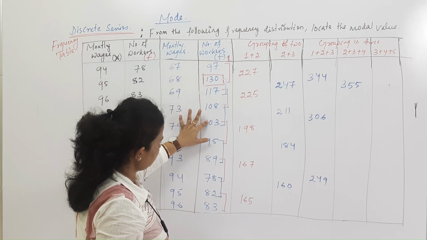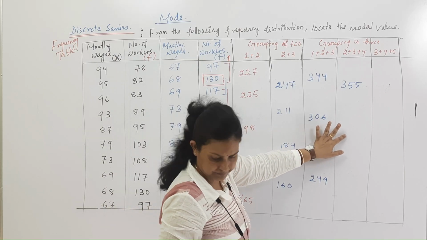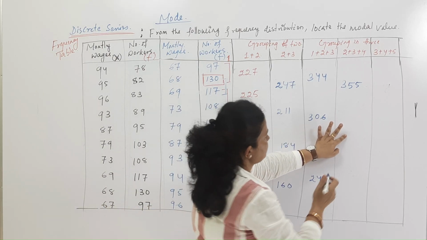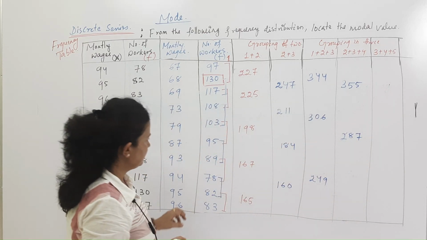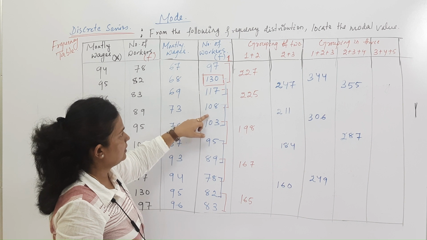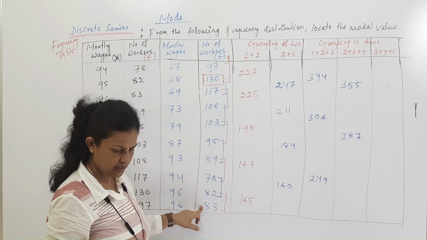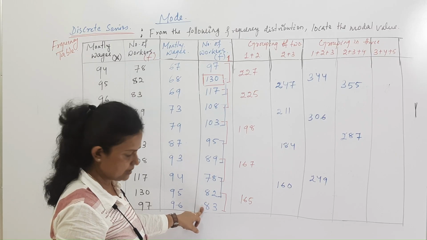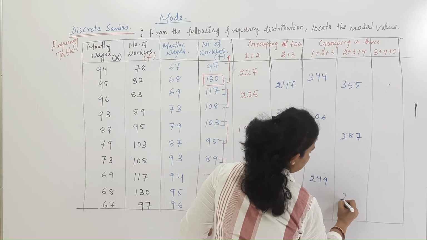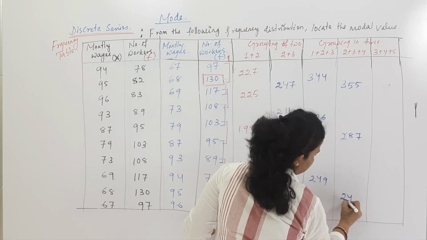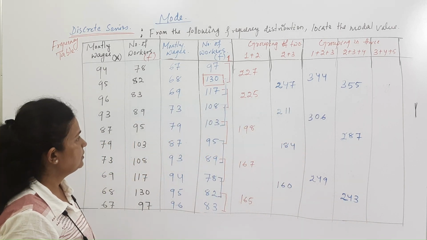Second, 103, 95 and 89 is coming 287. After that, we can write 78 plus 82 plus 83. It is coming 243. We can write it here. So this is the value.